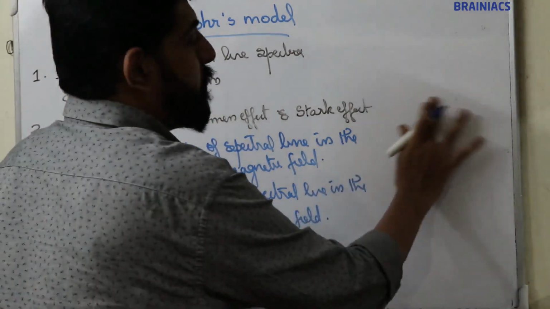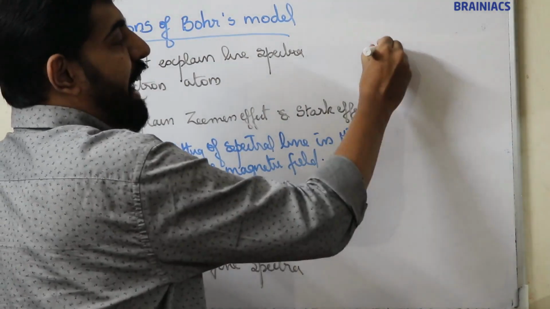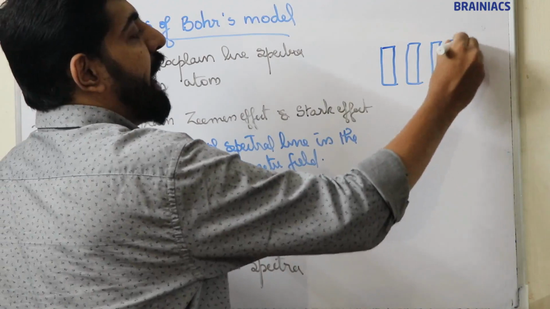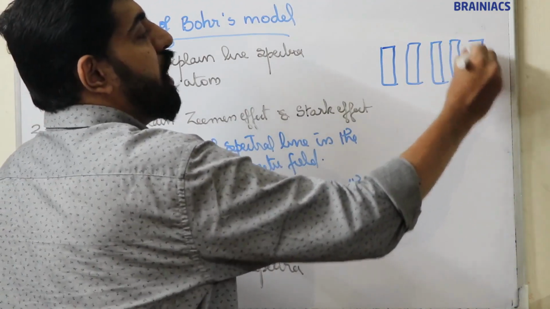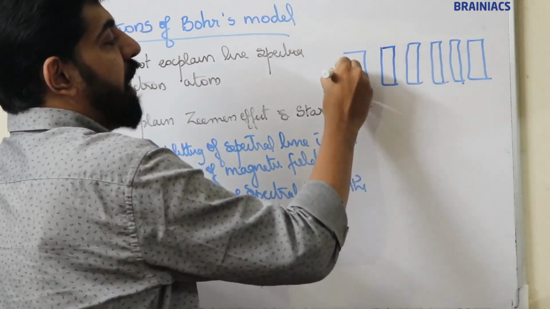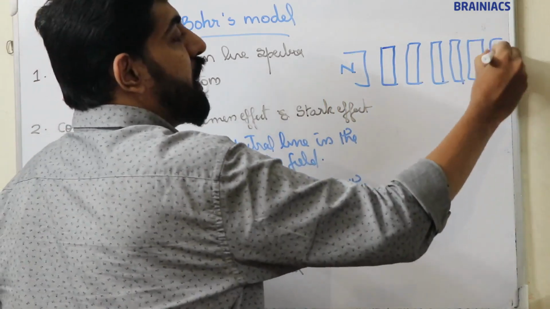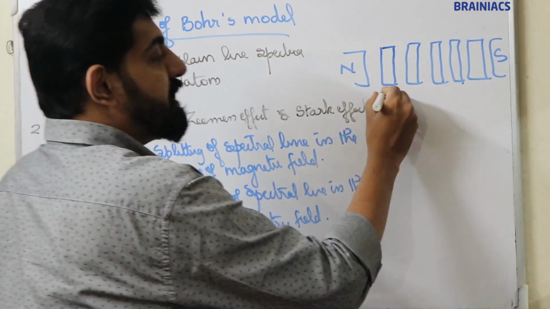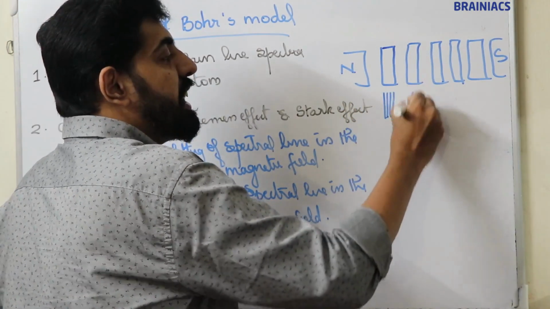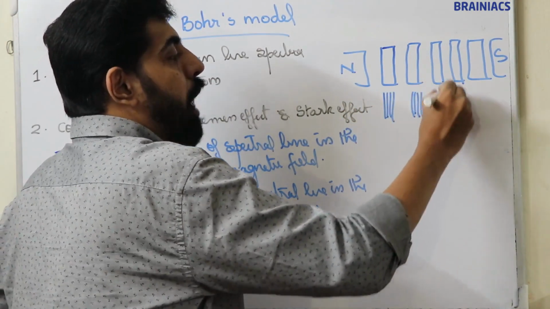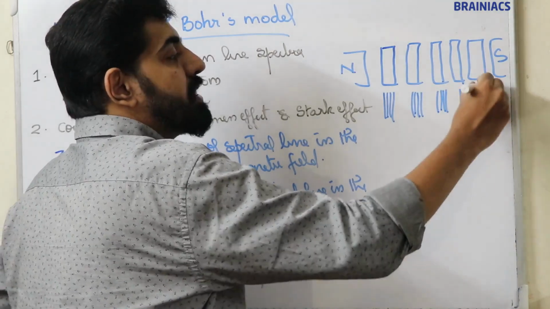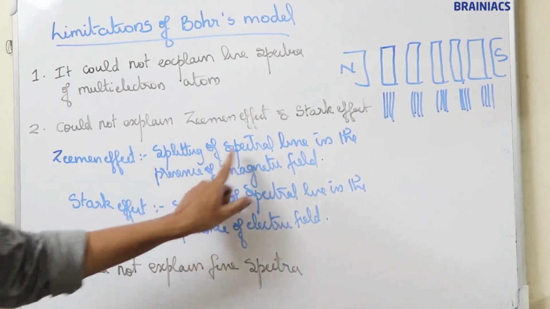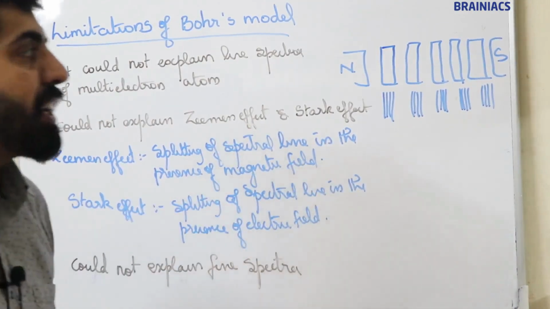What is Zeeman effect? The 5 lines, Lyman, Balmer, Paschen, Brackett, Pfund, if these 5 lines are observed under a strong magnetic field, each line will split into small lines. Each line, Lyman, Balmer, Paschen, will split into small lines. This is known as Zeeman effect: splitting of spectral lines in the presence of a magnetic field.